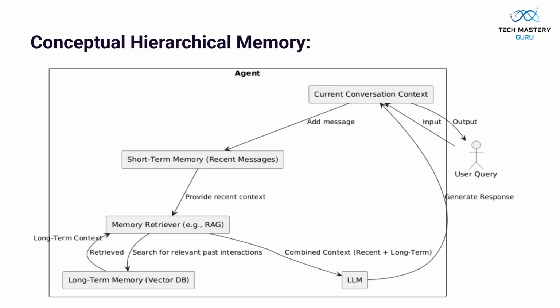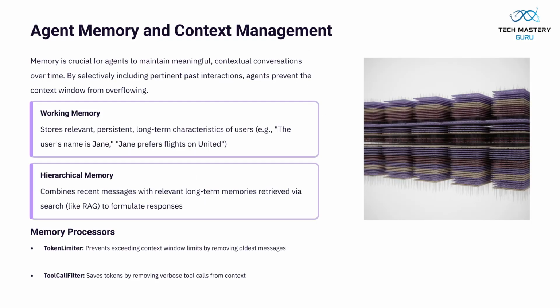This diagram illustrates conceptual hierarchical memory. User queries feed into current conversation context, which adds to short-term memory. A memory retriever accesses long-term memory to combine recent and long-term context for the LLM to generate responses. Agent memory is crucial for maintaining contextual conversations. Working memory stores persistent user characteristics, while hierarchical memory combines recent messages with long-term memories.